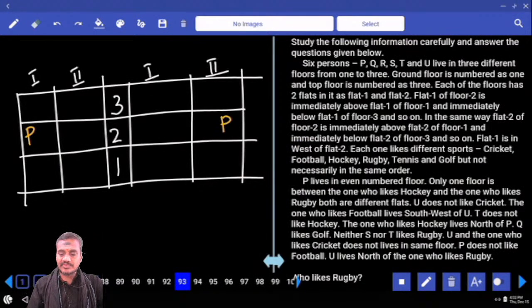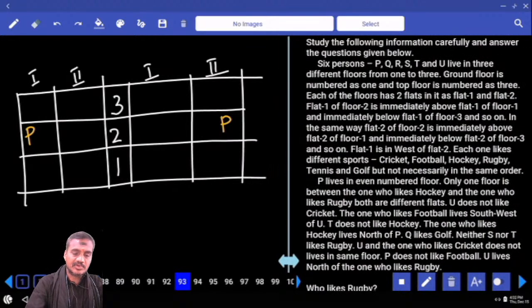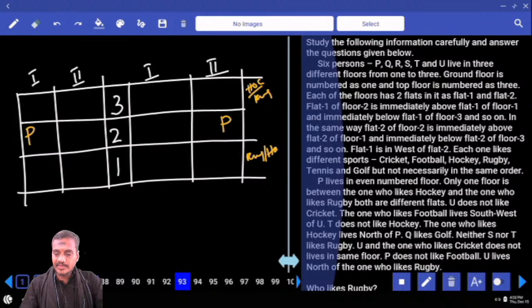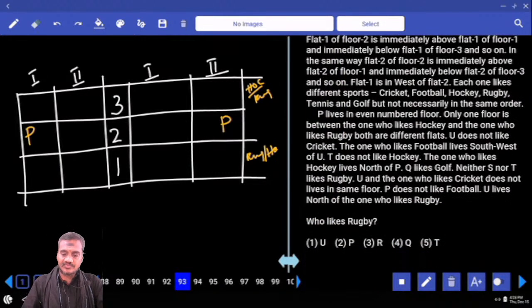Only one floor between hockey and rugby, and both are in different flats. Only one in between hockey and rugby. If hockey is here, rugby is here, or if hockey is here, then rugby is there. And the hockey and rugby must be in the first or the third floor in any order. And they are staying in different flats.